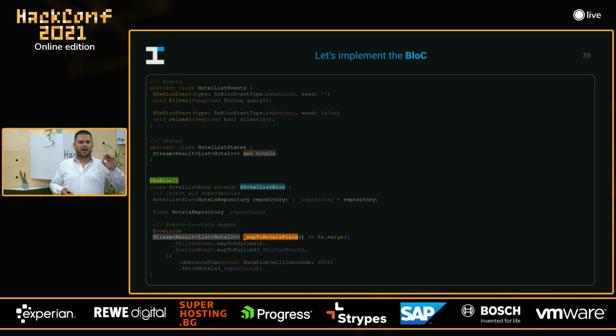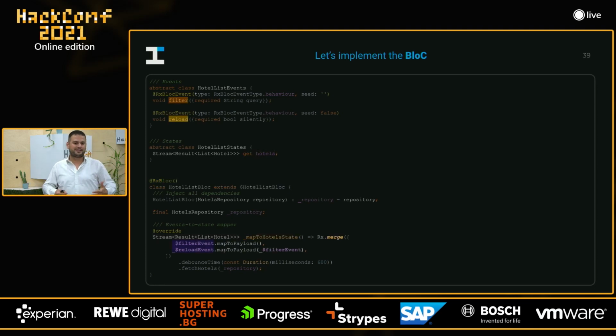So because we have a hotel state, we have one mapper. So we can implement the mapping between the events that are coming to the business layer and then the state that we need to output to the UI layer. But this is not the end, right? We have two methods, and somehow we need to get the events that are coming from the UI layer, and we need to work with them in a reactive manner. And that's why that tool generates two subjects. We have two methods, and that's why we have two subjects. We have _$filterEvent, and then we have _$reloadEvent.